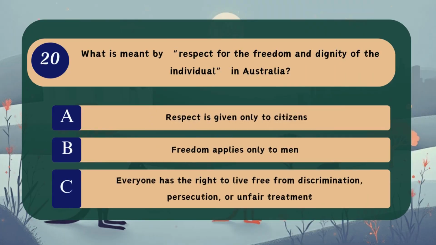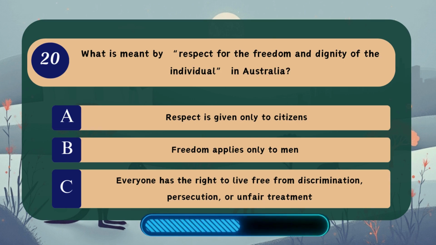Question 20. What is meant by respect for the freedom and dignity of the individual in Australia? A. Respect is given only to citizens. B. Freedom applies only to men. C. Everyone has the right to live free from discrimination, persecution, or unfair treatment.